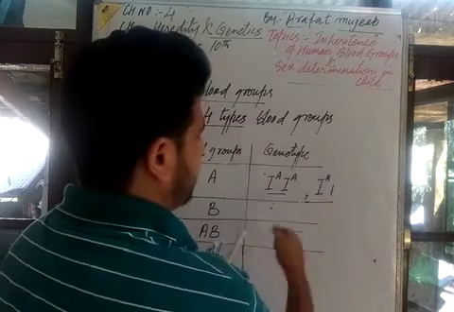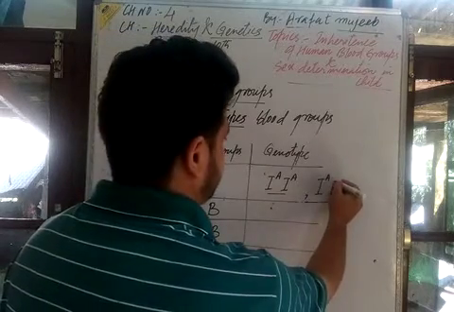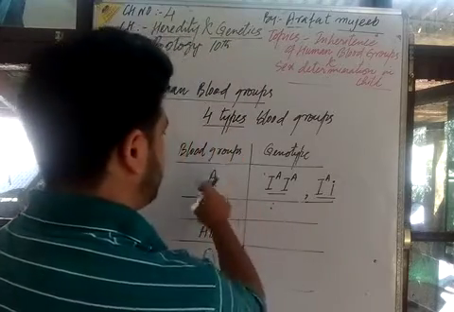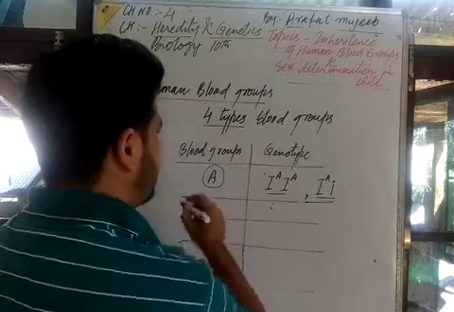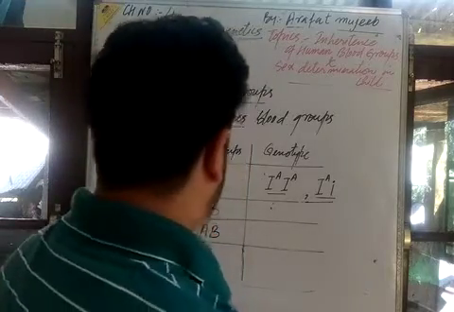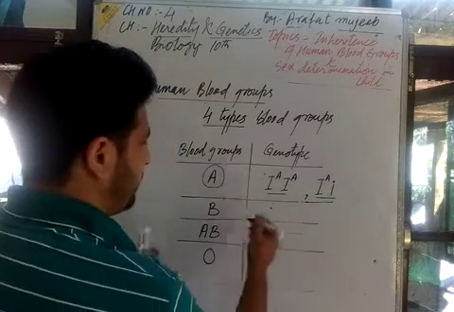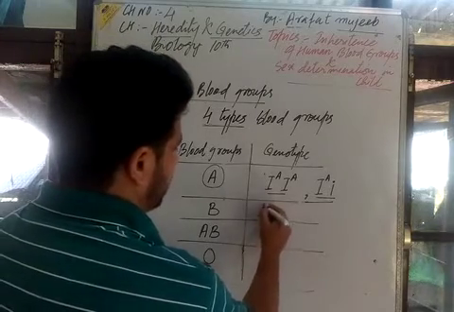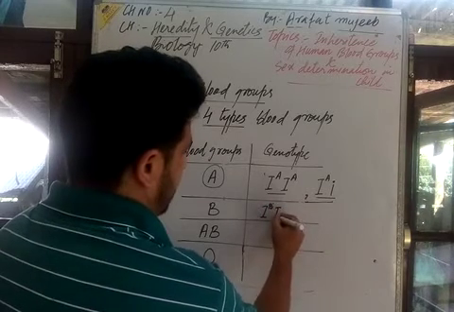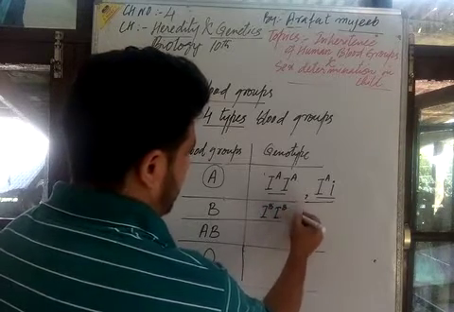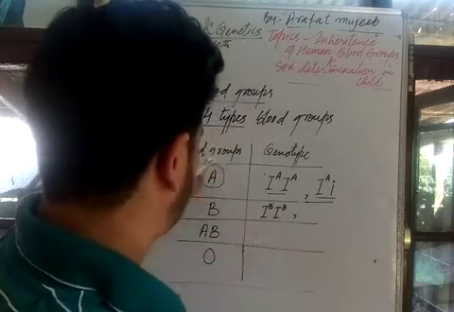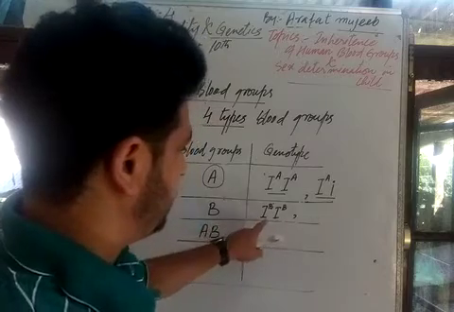Small i and small i. This is another pair of genes which maintains blood group A. Now in human beings there is also blood group B, and blood group B is maintained by a pair of genes, a pair of alleles, that is capital I with superscript capital B.